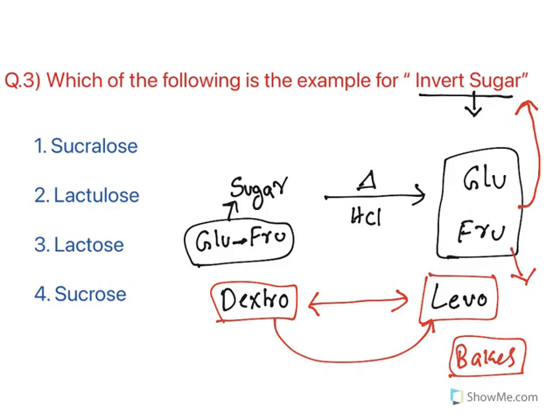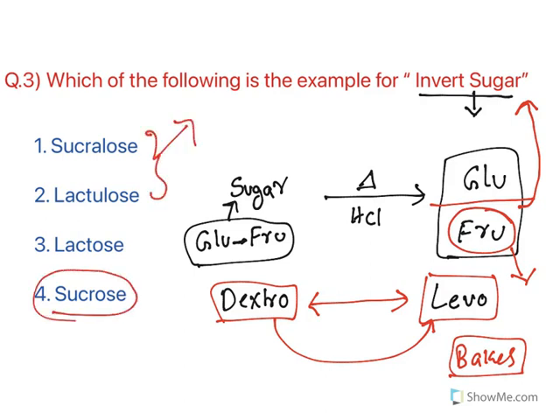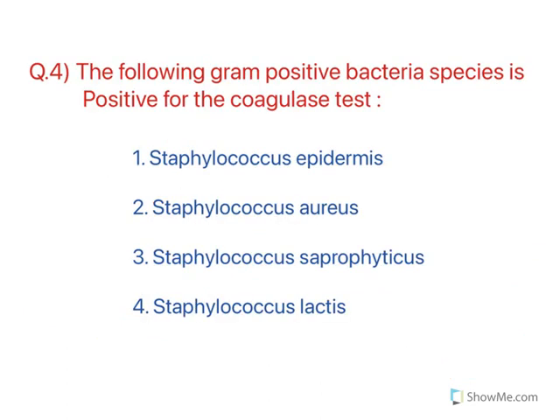The reason is it is not a disaccharide, rather it is separated into monosaccharides, and because of this fructose it gives extra sweetness. So invert sugar is sucrose. Now sucralose, lactulose are synthetic sugars, and lactose is a disaccharide made up of glucose and galactose, which is present in milk. So the invert sugar example is sucrose. The concept is this one. Moving to the next one.